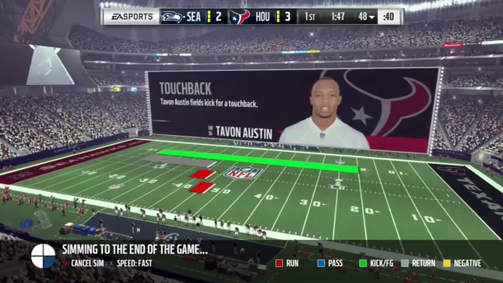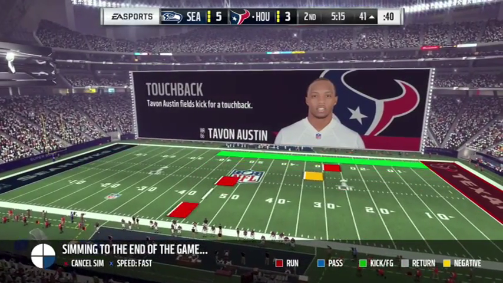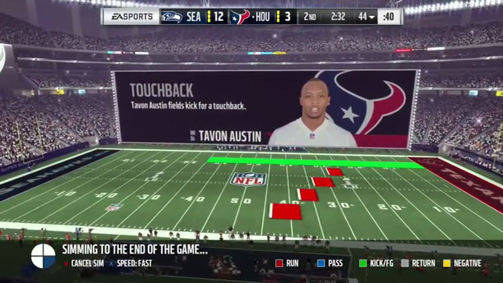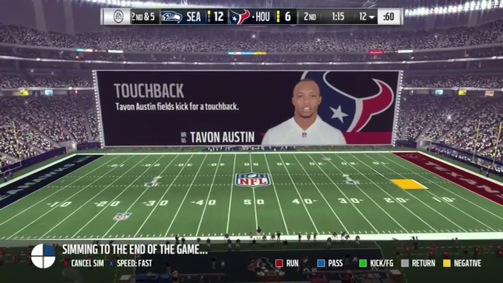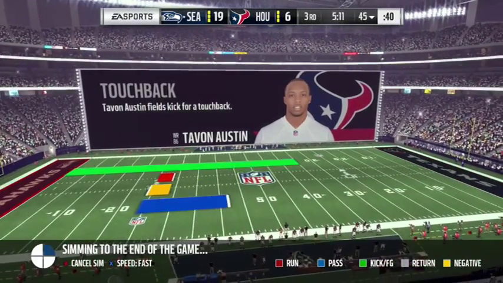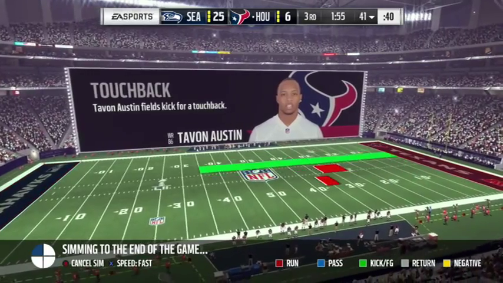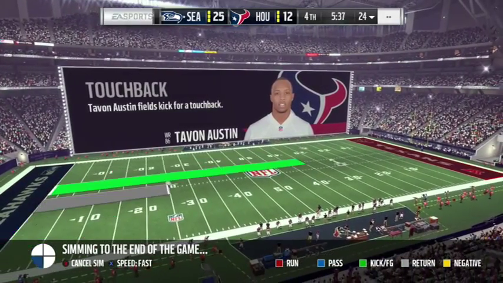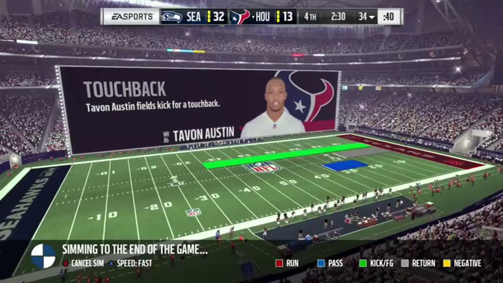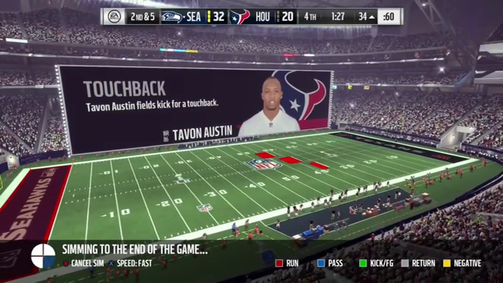So it looks like we played the 12-4 Seattle Seahawks, who are 91 overall. They actually won the Super Bowl last year, so they are going for back-to-back years. With that 91 overall they have, they're actually a better team than me on paper, since I'm only a 90. As I look up at the TV, it's not looking so good for Houston. Seattle's beating us 32-20, and that is going to be your final score.